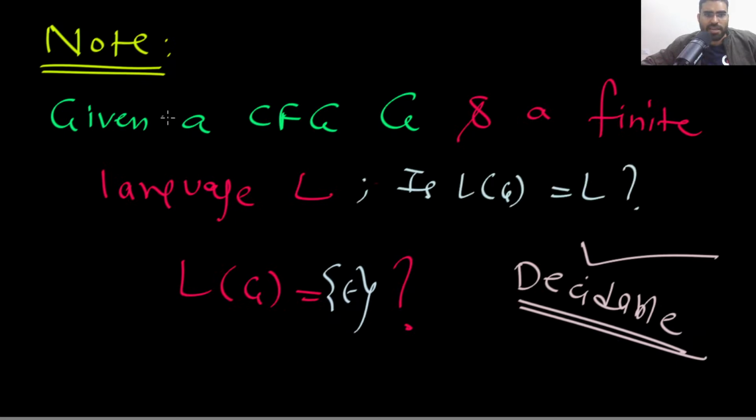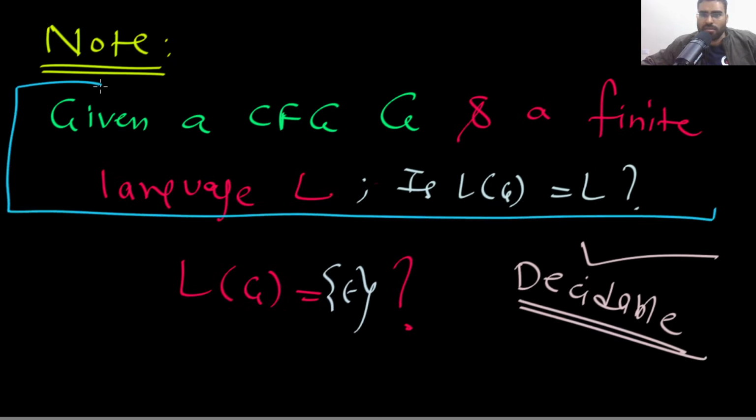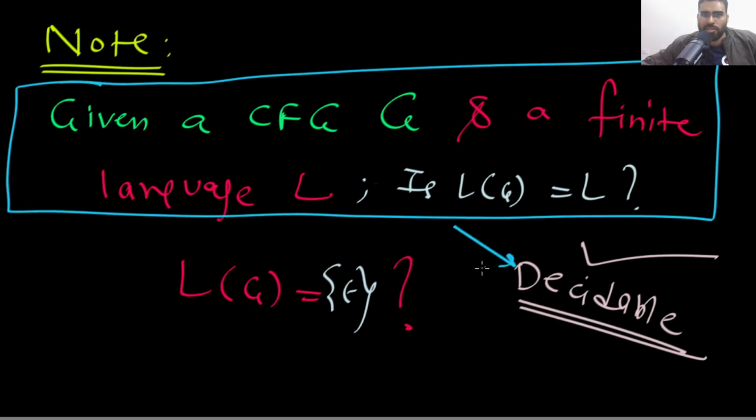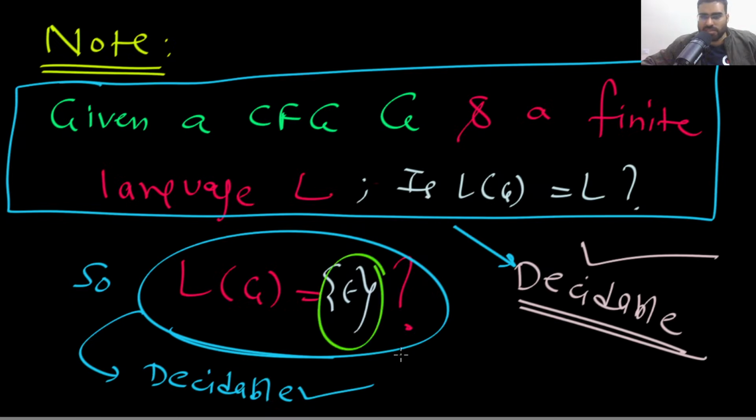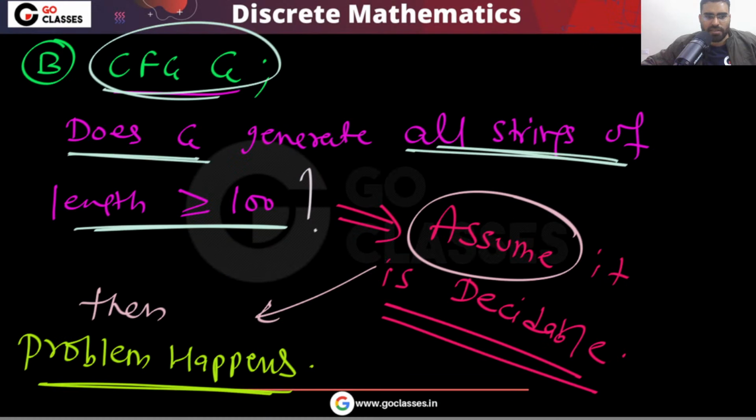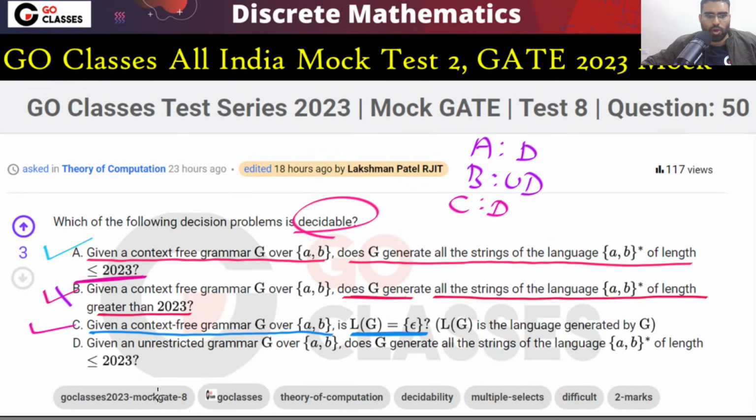This problem is decidable. So automatically this also will be decidable, because this is just a finite language. So I hope all these questions are clear. So you can see that option C is decidable.